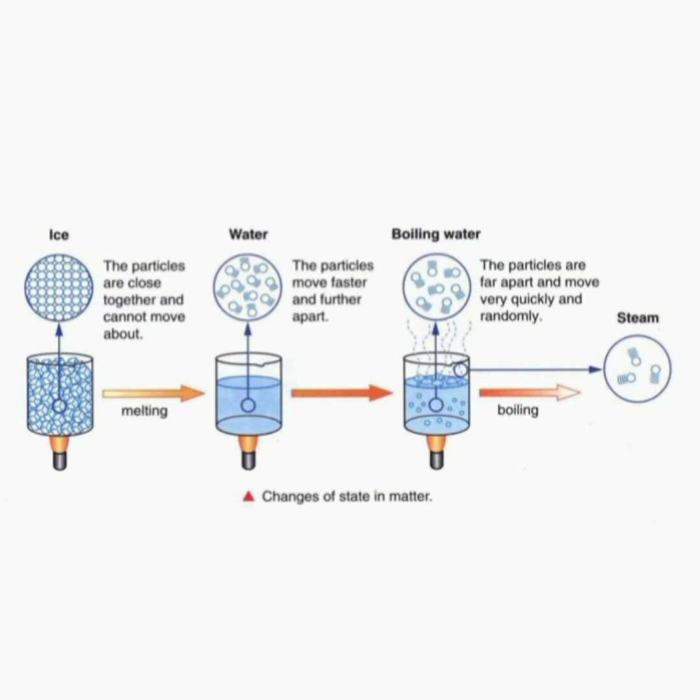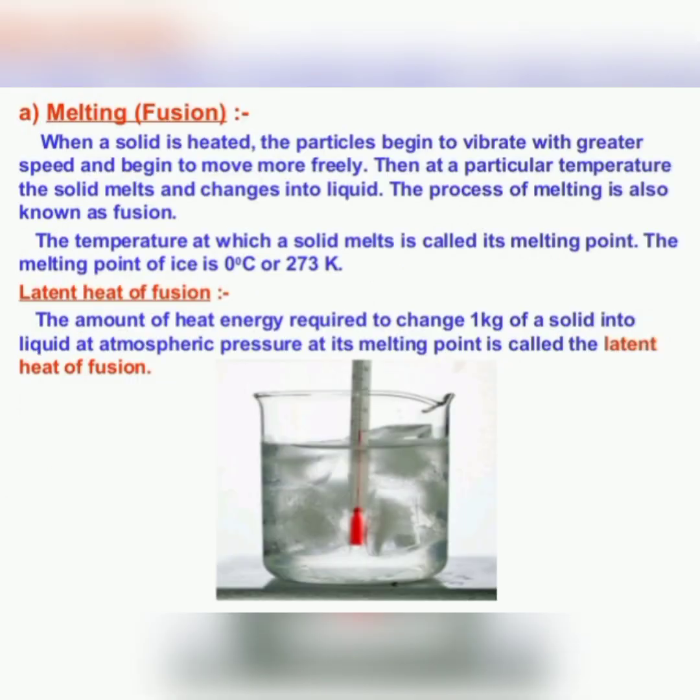Okay, so now we'll study in detail the process known as melting, or fusion. When a solid is heated, the particles begin to vibrate because there is not a lot of space between the particles of a solid. They begin to vibrate with greater speed and begin to move more freely. Then at a particular temperature, the solid melts and changes into liquid. The process of melting is also known as fusion, and the temperature at which a solid melts is called its melting point. The melting point of ice is 0 degrees Celsius or 273 Kelvin.